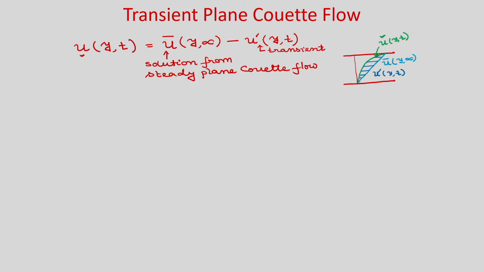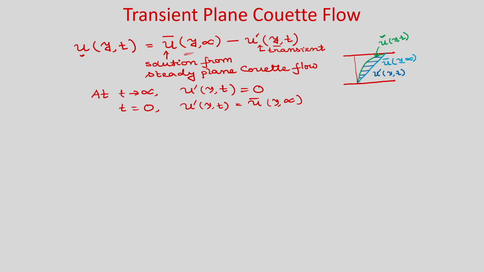So, this u prime obviously at steady state or at t tends to infinity, obviously u prime (y, t) will be 0, right. If it becomes 0, then you will get the linear velocity profile. Okay. And you can see at t equal to 0, obviously u (y, t) will be 0 because u prime equals u bar (y, infinity), right. So, that you will get u equal to 0. With this, now you can see this solution we already know. Now, we need to find the solution of this velocity profile u prime using the separation of variables method.